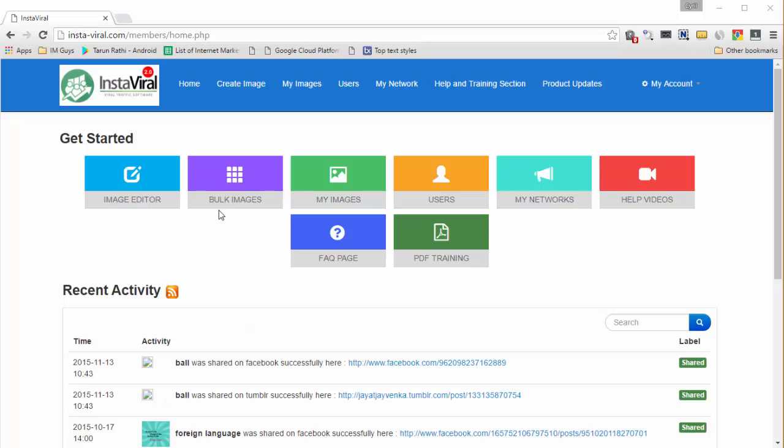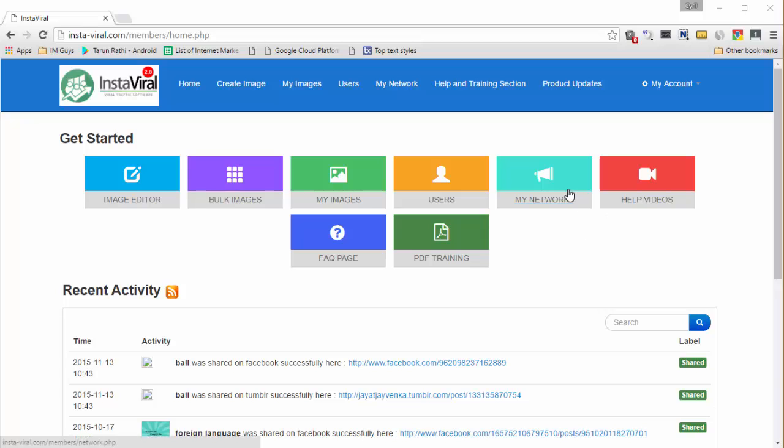Image editor to create images manually if you want. Bulk images to generate images automatically on 100% autopilot. Then we've got My Images. This is where you will see a list of the images that you've created, and Users. So if you are running a team, you can give access to your team members or your VA and they'll be able to do this on your behalf.